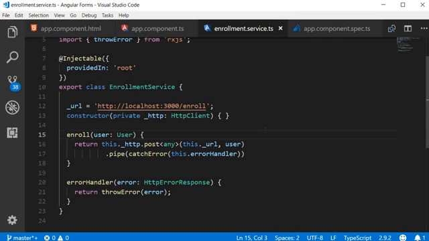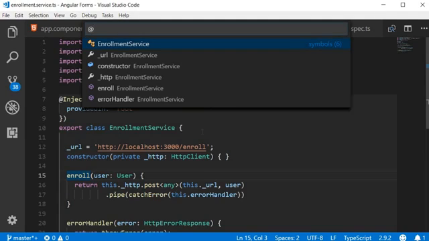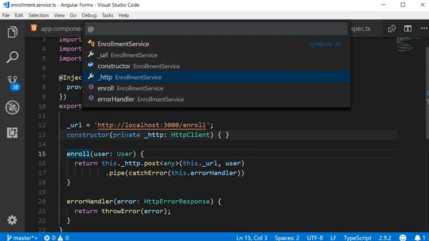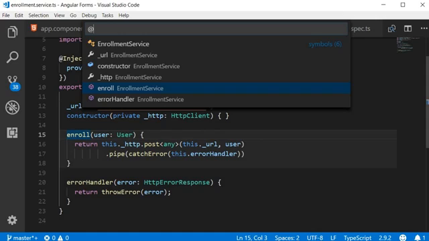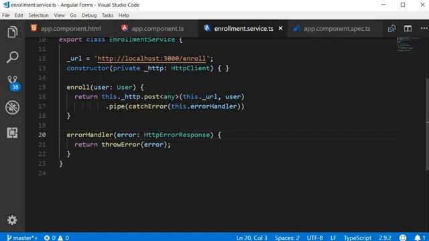The cursor is placed at that method. You can see the cursor blinking at the beginning of enroll method. You can also notice that as I go through the symbols, it is also highlighted in the background. So right now, the entire enrollment service class is highlighted. Now just the URL portion, now the constructor, now enroll method. You can see the highlight on the method. And then if I move to error handler, the highlight moves to error handler method. And that is pretty useful as well.